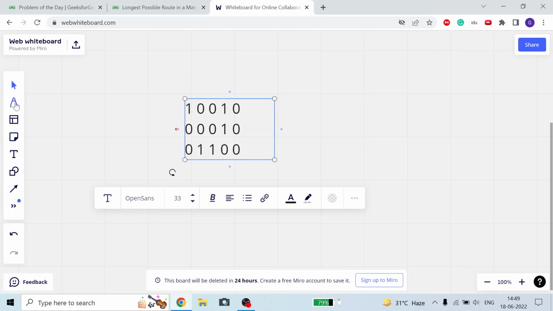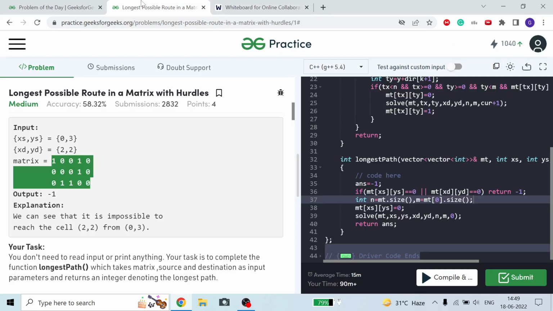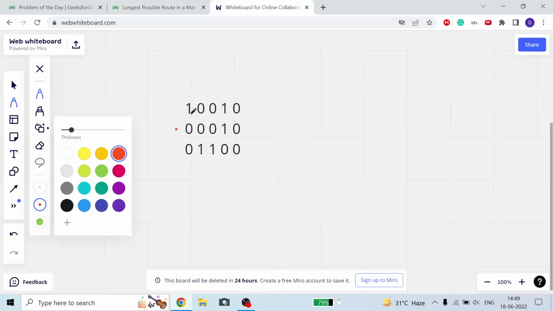Okay guys, we are starting from 0 comma 3, and the destination is 2 comma 2. From here we come to here. Then from here we cannot go here, we cannot go here, and we cannot move, because all of these nodes we already visited, so we can never reach the destination. Okay, that's why our answer is equal to -1.